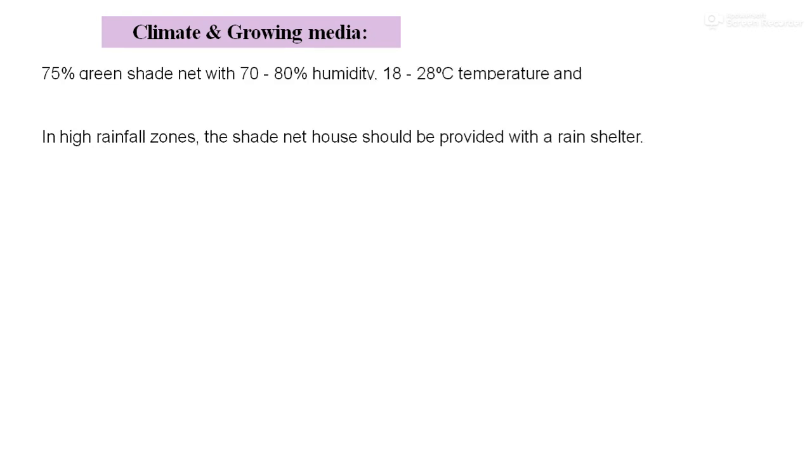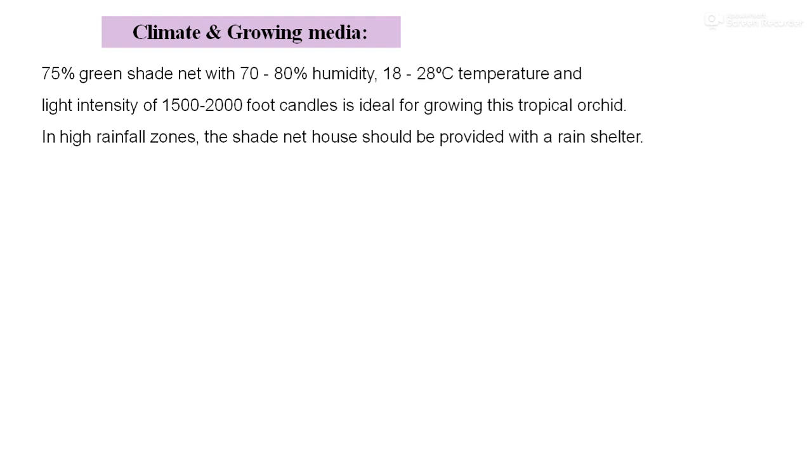Climatic and growing medium required for the cultivation of orchid. Mainly for growing the orchid, we need an orchid shade or orchid house, in which 75% green shade net with 70 to 80% relative humidity, along with 18 to 28 degrees Celsius temperature and light intensity of 1500 to 2000 foot candle is ideal for growing this tropical orchid.